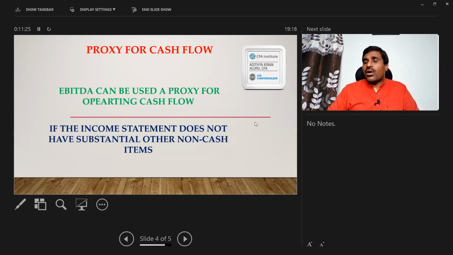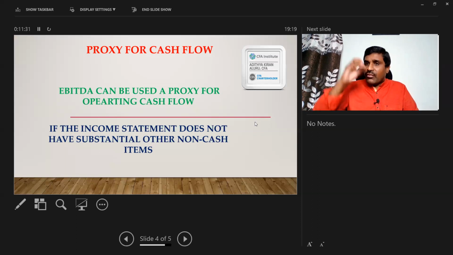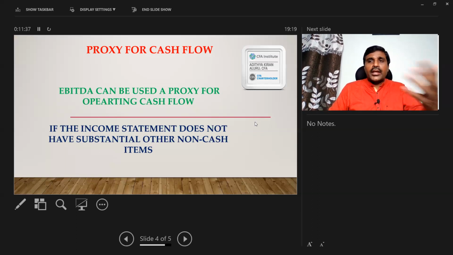People are using EBITDA as a proxy for operating cash flows, even for large entities which are anyway disclosing a cash flow statement. Even if they are not disclosing a cash flow statement, as an analyst, as a financial person, you can compute it on your own by taking the income statement and balance sheet. Then it is not necessary to use EBITDA. Most of the time it is used as a misleading measure of valuing the entity.